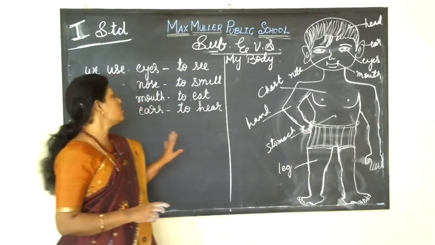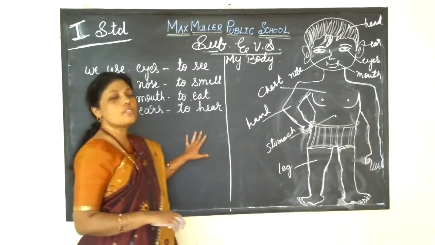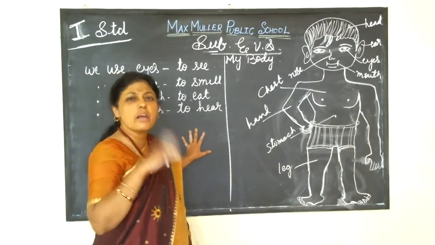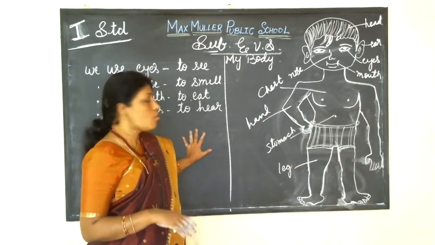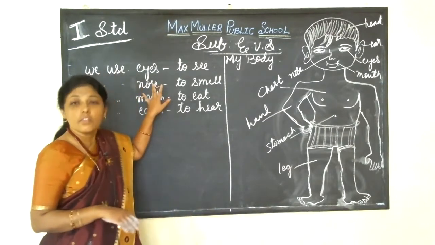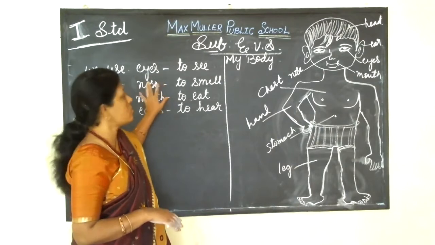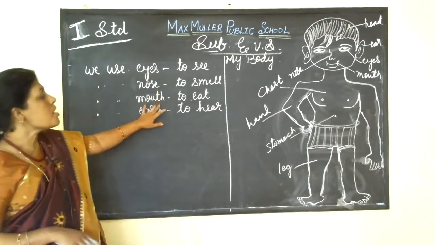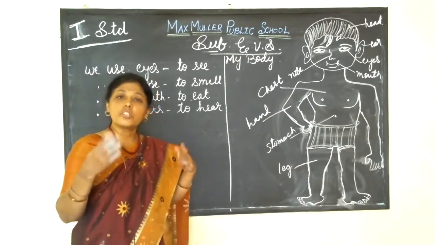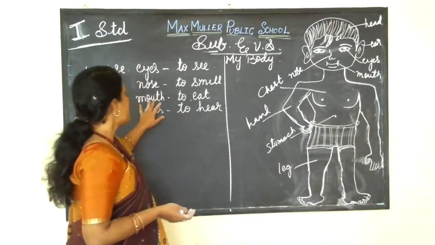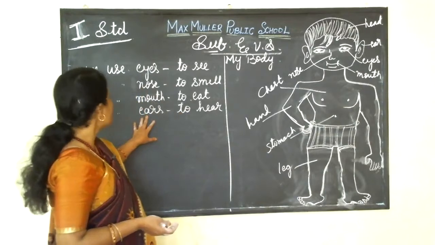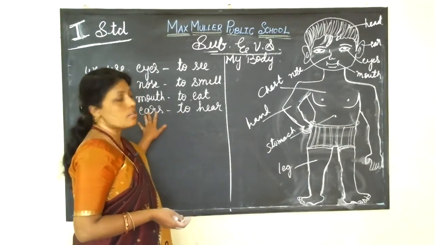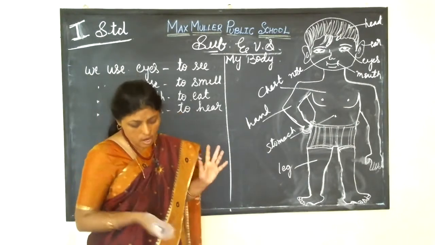So you smell with your nose. Then you eat, you chew, you taste with your mouth. Then we use ears to hear the sound.